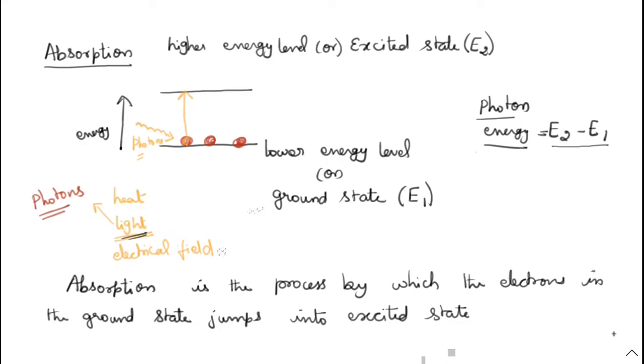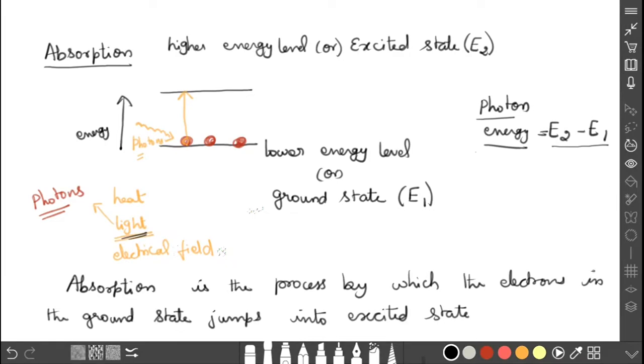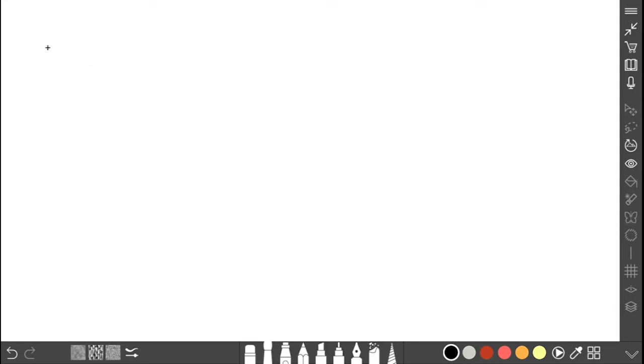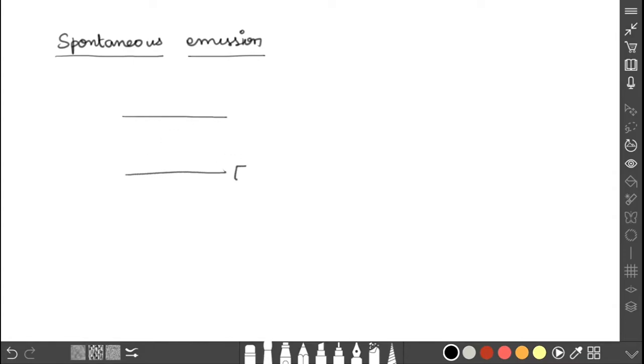Next we are going to discuss spontaneous emission. The absorption process is over. Now we are going to talk about the spontaneous emission process. Again we are talking about the same energy states, so simply I am writing E1 and E2. E1 is the ground state and E2 is the excited state. The absorption process is over, and now the atom is present in the excited state.